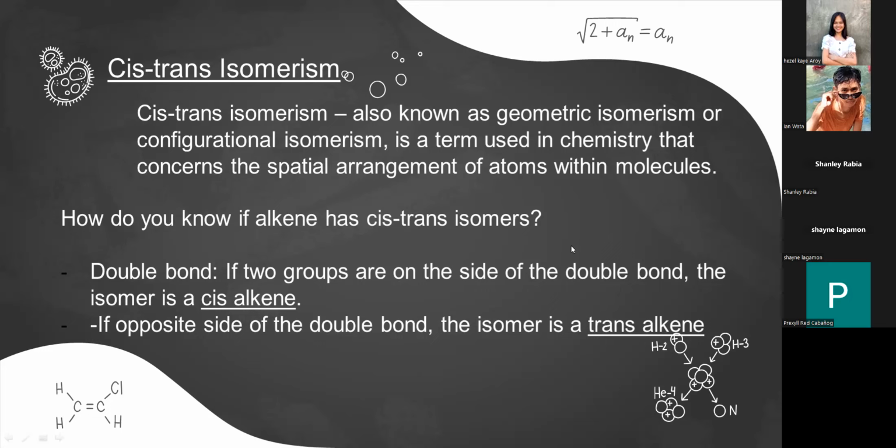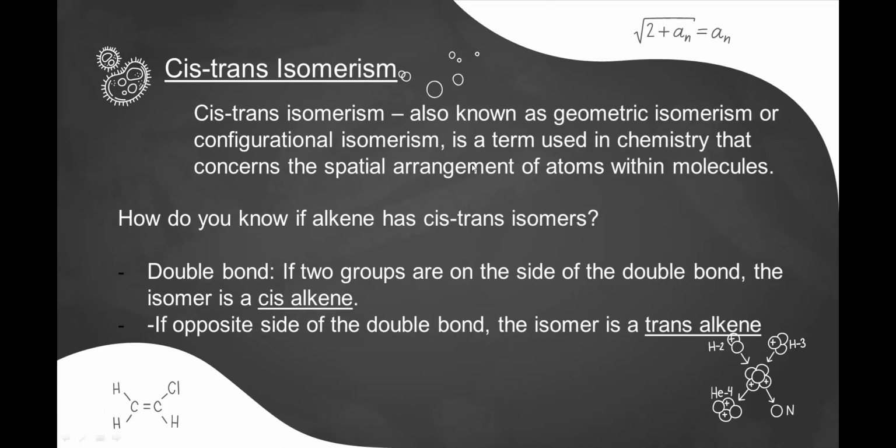Cis-trans isomerism, also known as geometric isomerism or configurational isomerism, is a term used in chemistry that concerns the spatial arrangement of atoms within molecules.